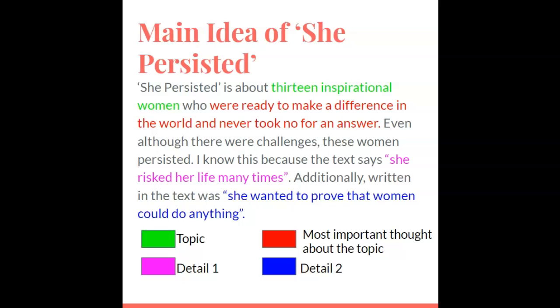This book is really unique because it's split into 13 different sections. Each section is about a different woman who persisted to make a difference and make a change in the world, even although there were challenges. But I wanted to give you the main idea of the whole book all together. So my topic is the 13 inspirational women. That is what the book is about, each woman individually and what they achieved.